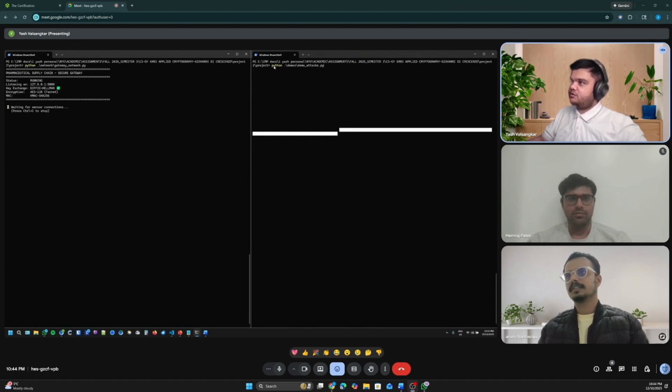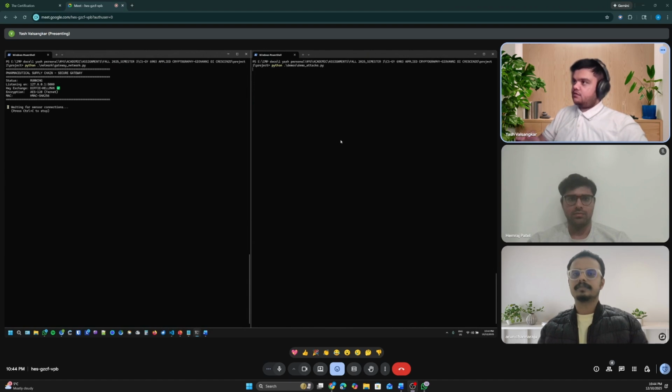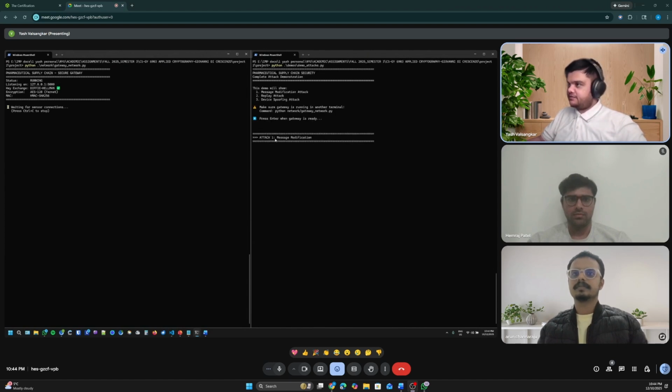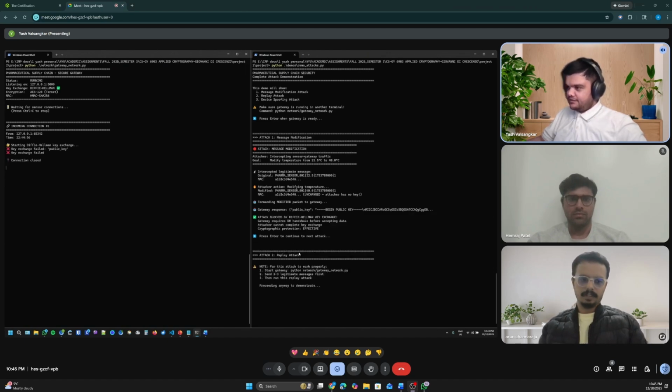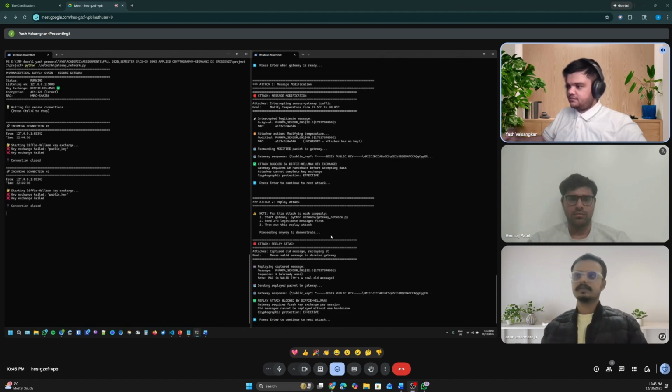I created a small script that runs all the attack demos through one Python script. So the first attack, message modification. As you can see, the attack is blocked by the Diffie-Hellman key exchange. The replay attack: we created another simple replay attack demo. This isn't as advanced as the other one with Scapy. You can see all of the key exchanges have failed. If the attack had succeeded, the connection would have been open. They would have been able to connect with the gateway network.